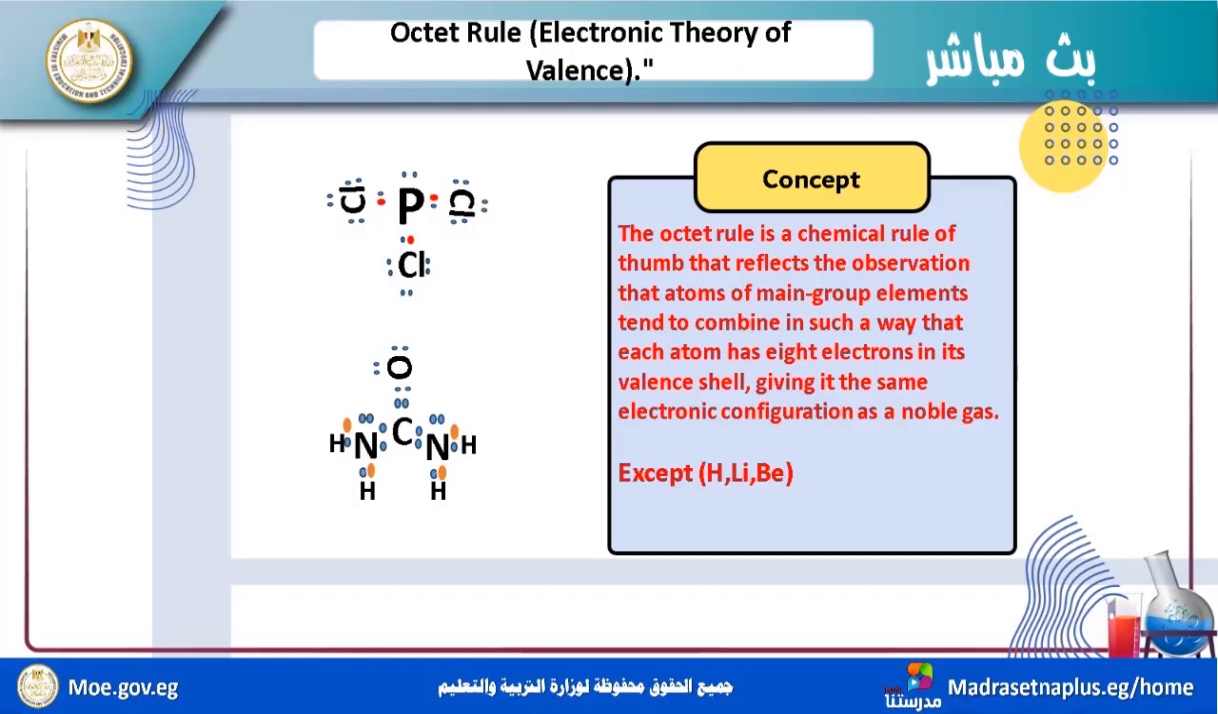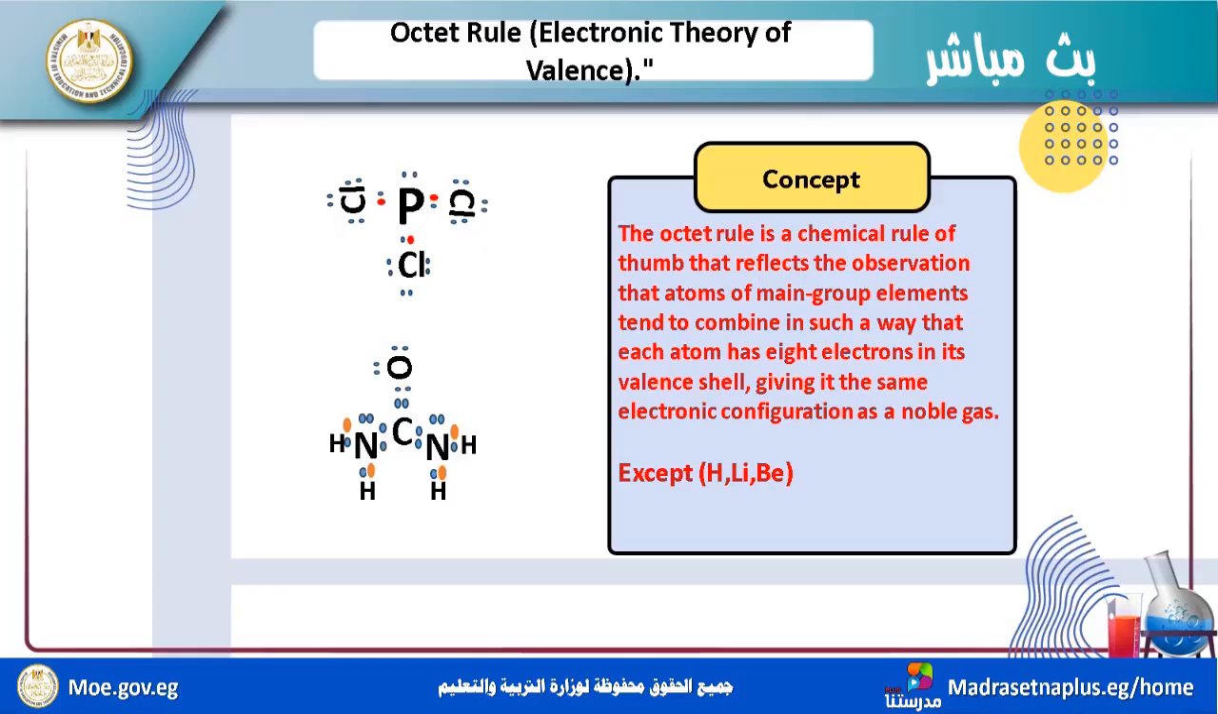Now we have ionic compounds. Ionic compounds have a high melting point and high boiling point. They are solids. Their solution and molten compounds are very good conductors of electricity.